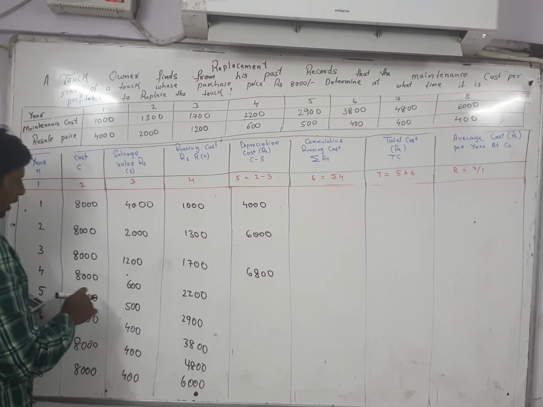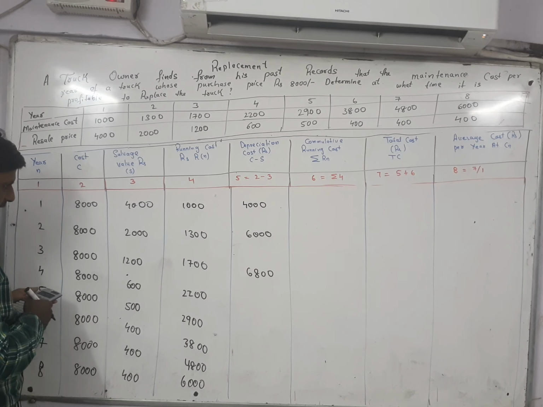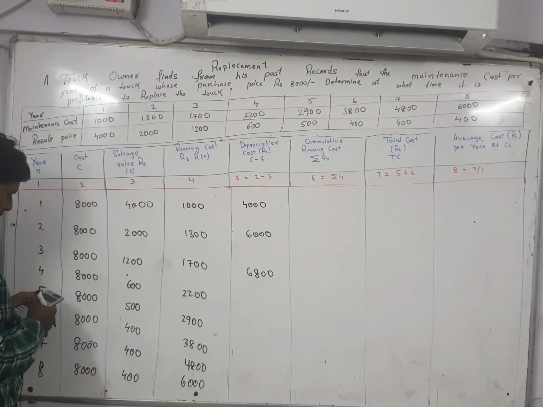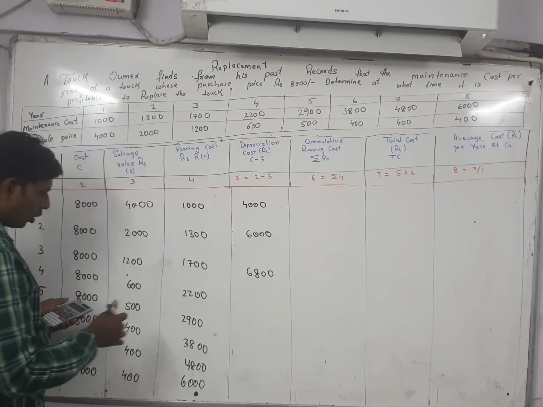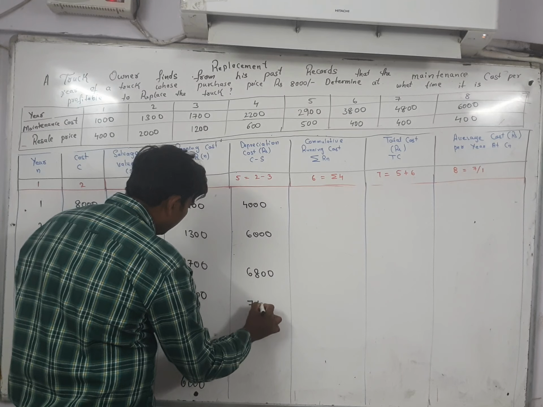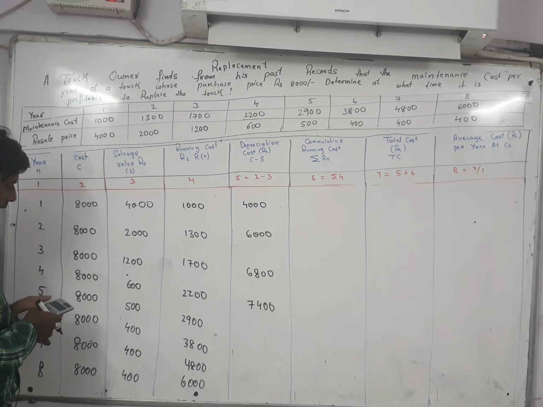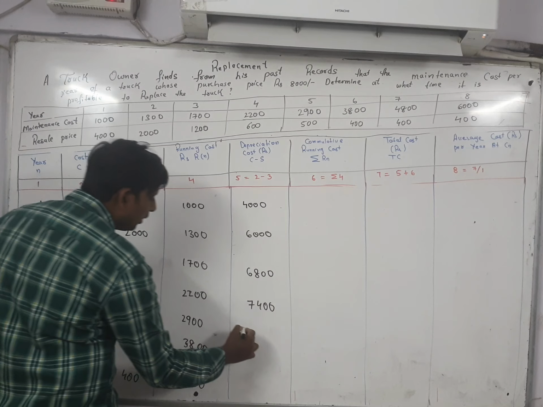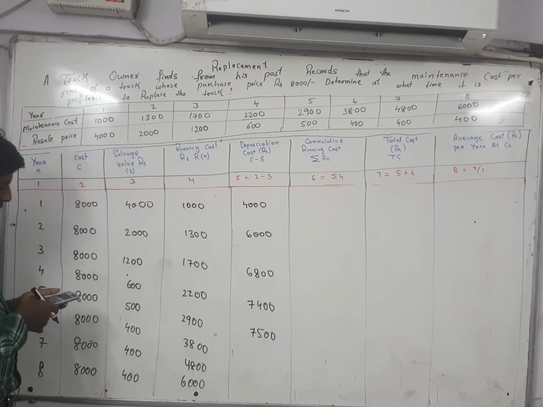That is 6800. Then 2 minus 3, right? 8000 minus 600, you get 7400. Then 8000 minus 500, you get 7500.